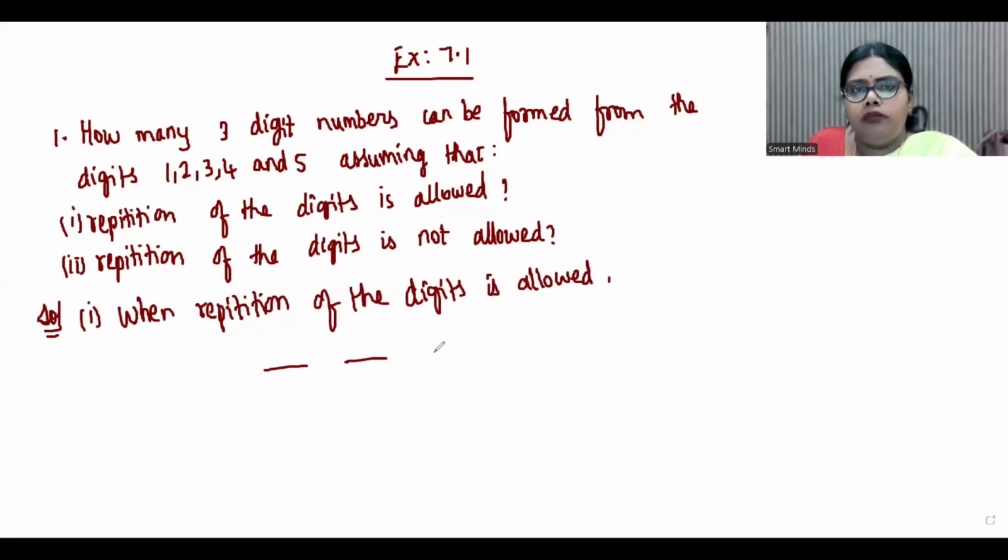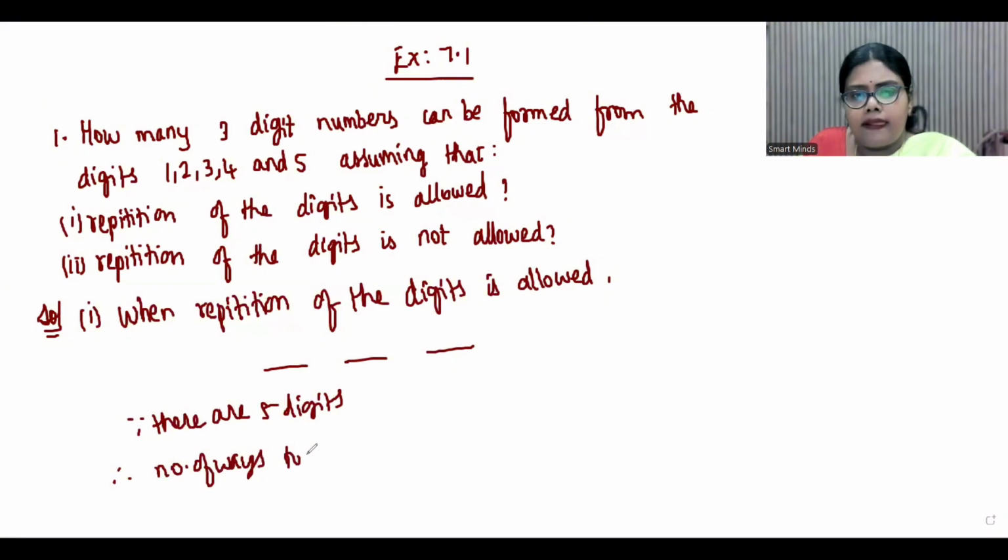Now we need to form three-digit numbers. Since there are 5 digits, therefore, number of ways to fill each place is 5.